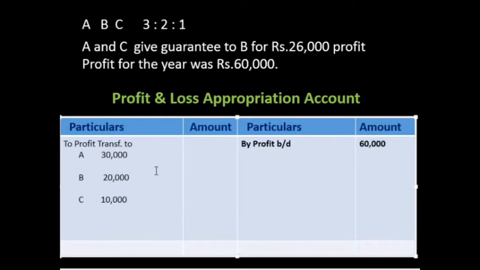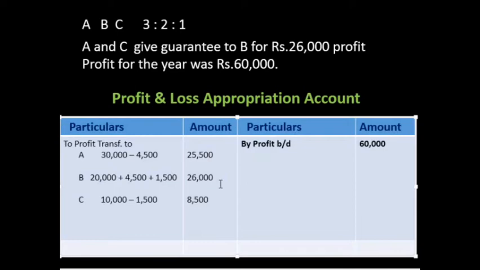Then we see that B is getting 20,000, but B has a guarantee to get 26,000. Matlab, B is getting 6,000 less. So A and C will give from their shares. In which ratio? A and C will give in their ratio 3:1, and that share B will add to B's. So now the shares will be 25,500, 26,000 and 8,500. Understood, beta?